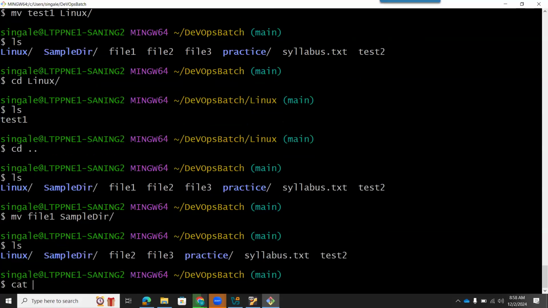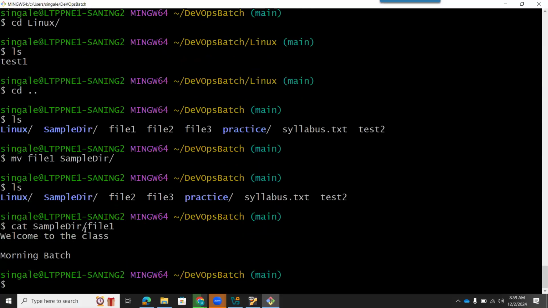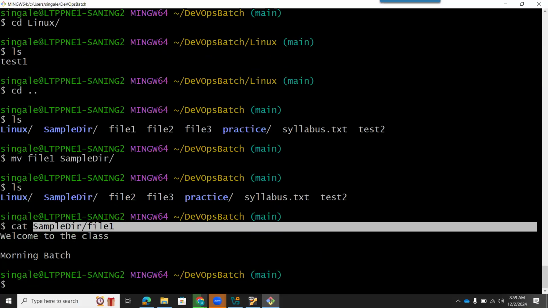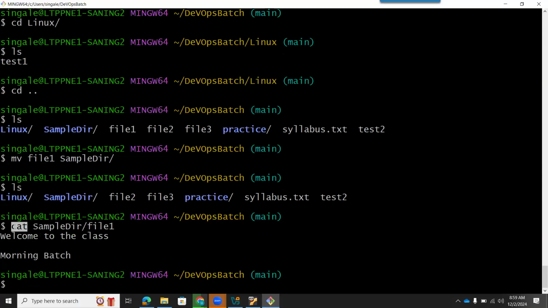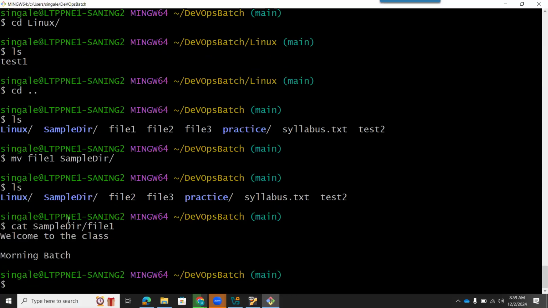So I can either do cd, or I can simply read that file using the cat command. You can see I have given the path sample slash file1 to read the file. I have used the cat command, and you can see using the cat command, I can read the file without going to that particular destination.